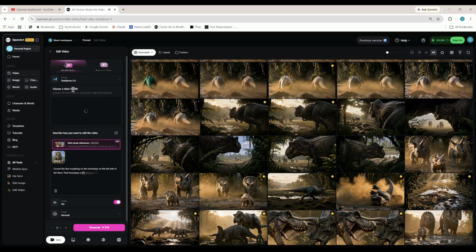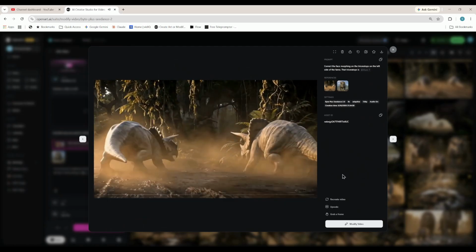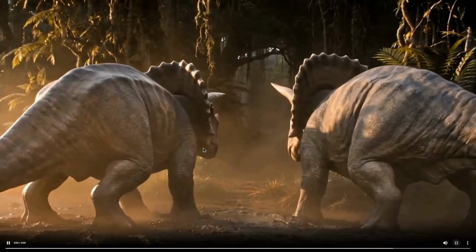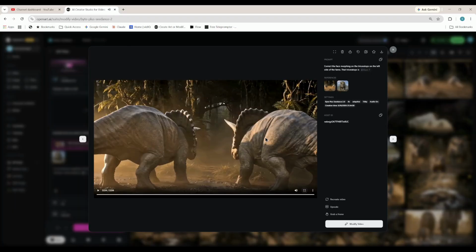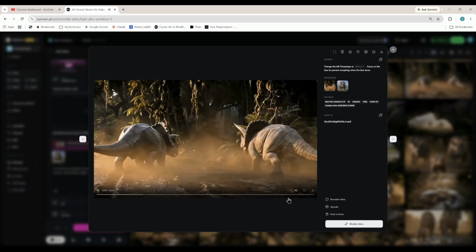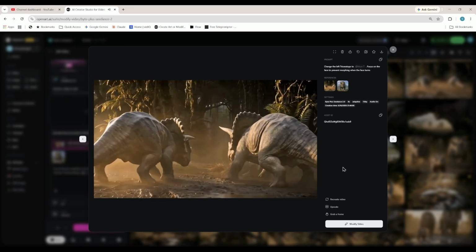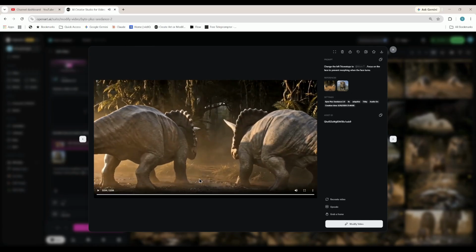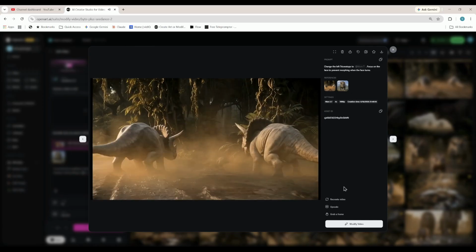So here I'm just saying correct the morphed face on the Triceratops on the left and use the reference for mom to do it. Now in hindsight, I probably should have said just swap the head, but I didn't word it that way. So here you can see Seedance 2 just ignored the prompt. So I tried to do it again with Seedance 2 and it ignored the prompt again. And honestly, that's been my experience with Seedance 2 with modifies. It doesn't work too well, so I tend to use WAN 2.7.